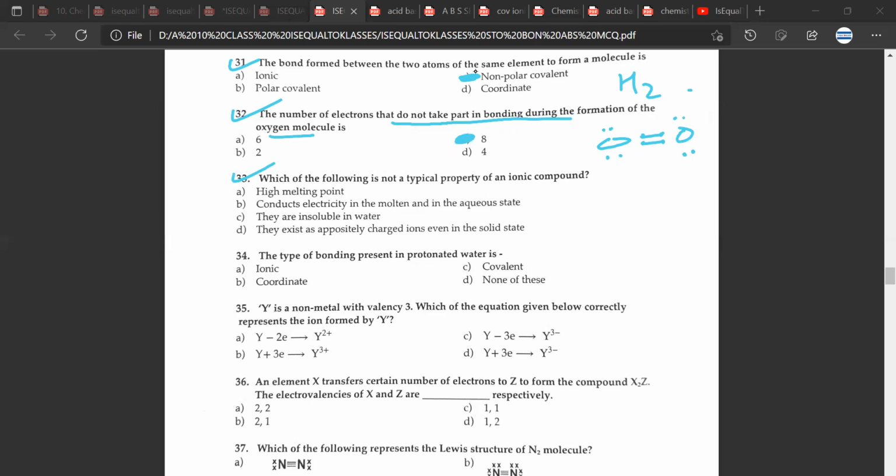33 would be C. Which of the following is not a typical property of an ionic compound? So the typical properties, they are soluble because they are charged species. Of course, like dissolves like, as we had discussed in the beginning of the lecture. Great. 34. The 34th answer would be B, coordinate.